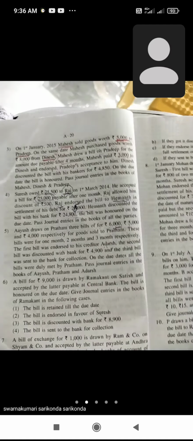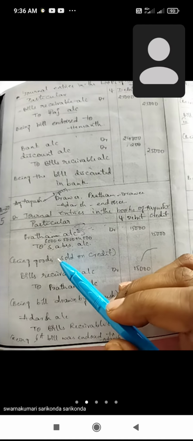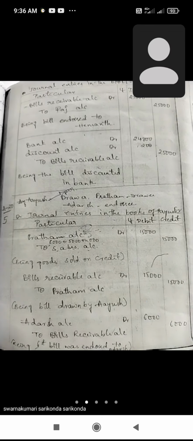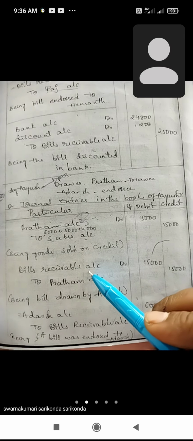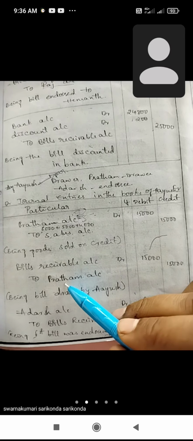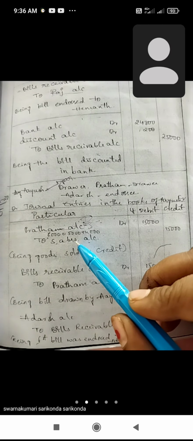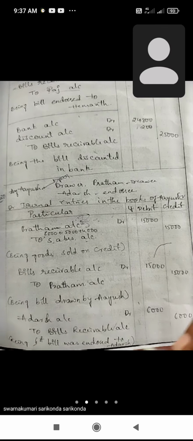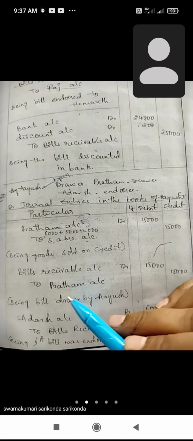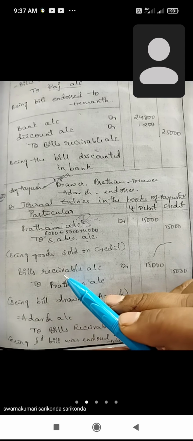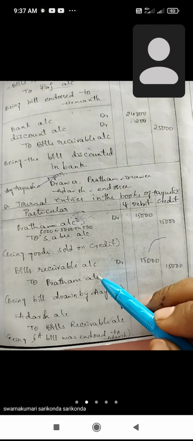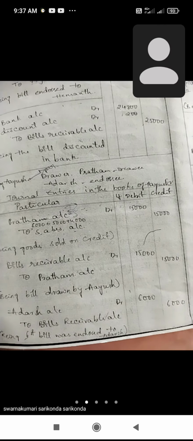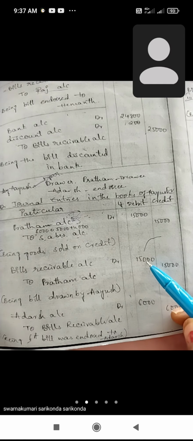So Ayush draws a bill on Pratham. Ayush is selling because he is receiving the cash in future. So write down bill receivable account debit to Pratham account, because Pratham will pay the cash to Ayush in future. So how many bills are drawn? There are 3 bills: 6,000, 5,000 and 4,000. Total bill value is 15,000 that Ayush draws.